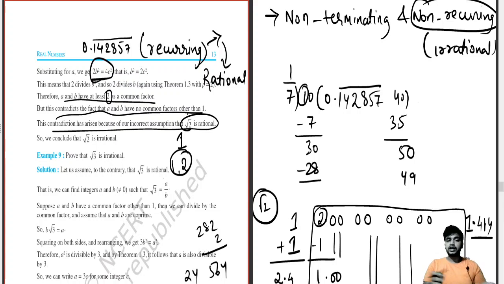Why did this contradiction appear? Because we took root 2 as a rational number, which is not actually a rational number. So if we took a wrong assumption, we will lead to a wrong destination. And the purpose was only that, to take the wrong assumption to lead to a wrong destination to get the correct answer.